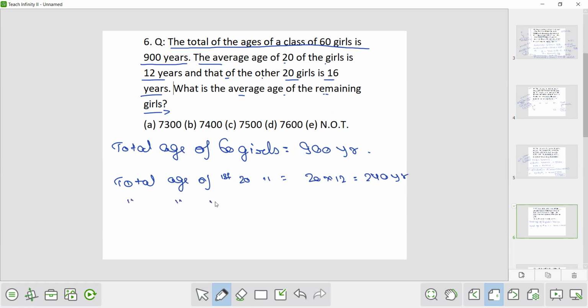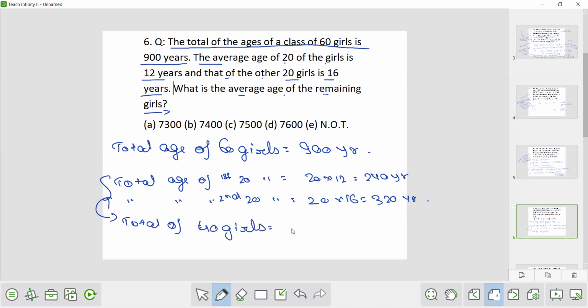Now the total age of second 20 girls is how much? So 20 into 16, that is 320 years. Now from here we can find that the total of 40 girls is how much? 240 plus 320, that is 560. Now the total of 60 girls we know is 900 and total of 40 girls we know is 560.